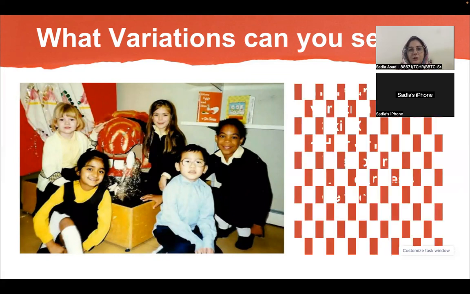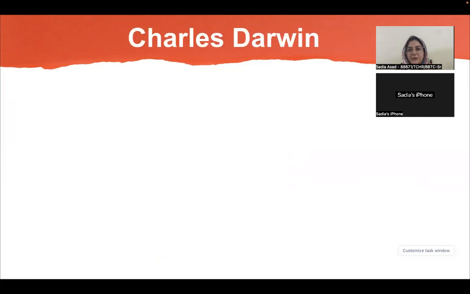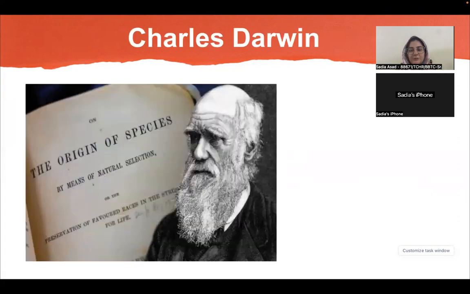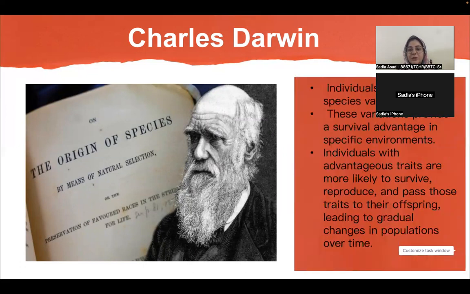So how is variation discovered, and what is the history behind this? Let's discuss it. So first there was a scientist, Charles Darwin, and he worked in the mid 19th century, and through his work and according to his theory, he stated that the individuals within a species vary in their traits, right?